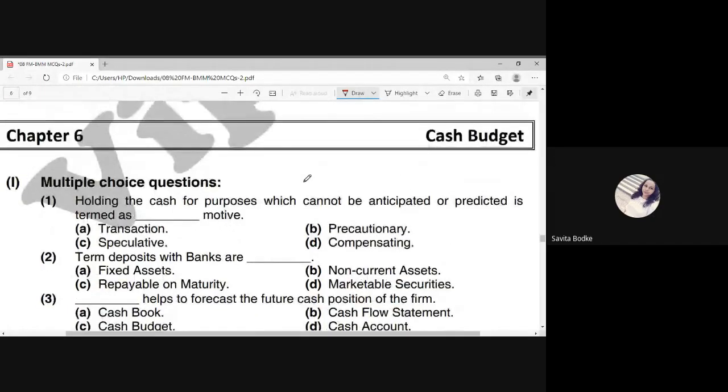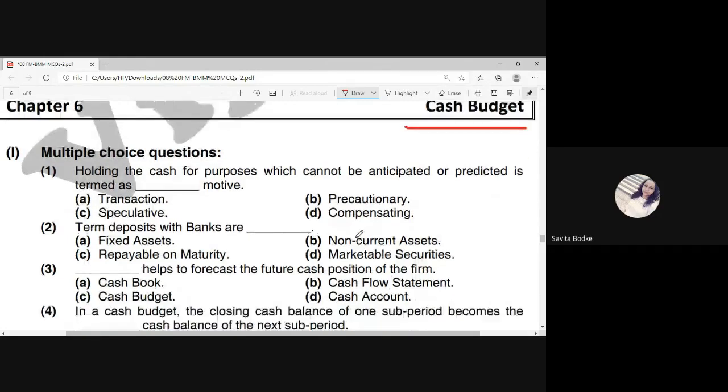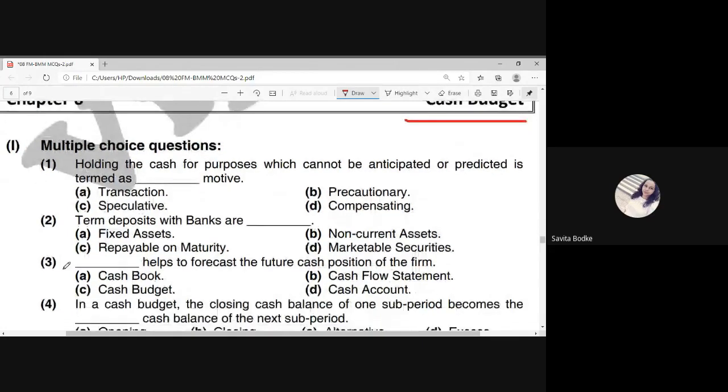In the previous session, we have studied up to the fifth chapter of financial management. Now, this is session number 2 of your financial management lecture series. I'm going to cover today chapter number 6. Chapter 6 is cash budget. We have already studied this. Now, let's start with the MCQs.